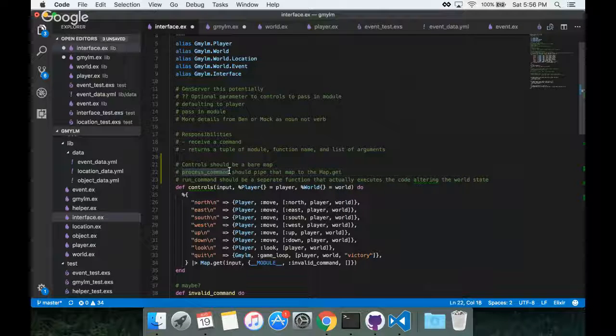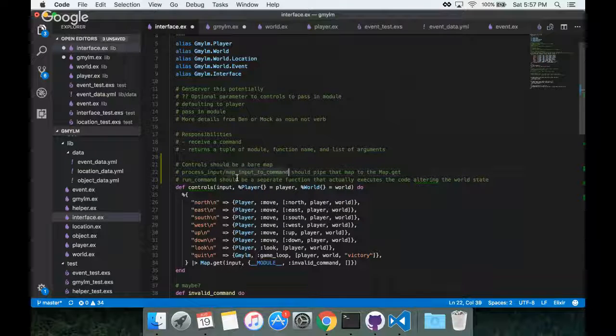And maybe we wouldn't even call it process command. Maybe we would call it process input, or map input to command, or get command from input. These are just notes to future writer.